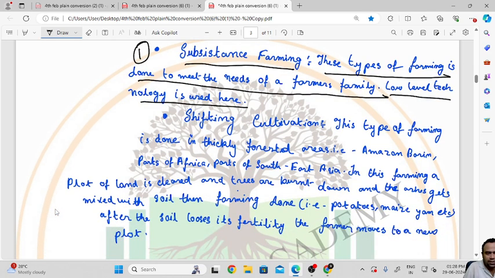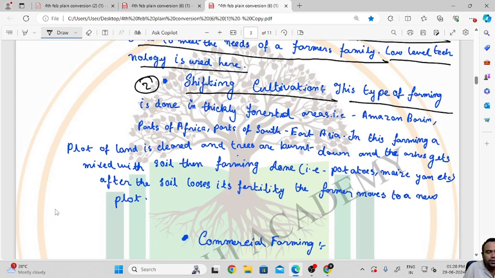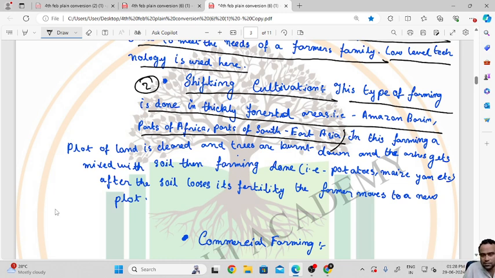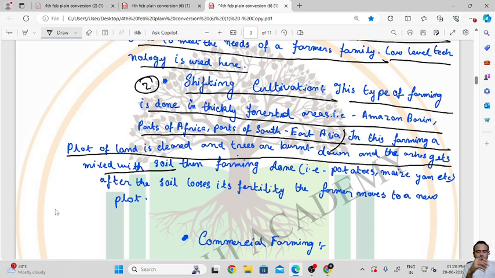The second one is shifting cultivation. What is shifting cultivation? This type of farming is done in thickly forested areas, such as the Amazon basin, parts of Africa and parts of Southeast Asia. How do they do it? A plot of land is cleared, the trees are burned down and the ashes get mixed with the soil.